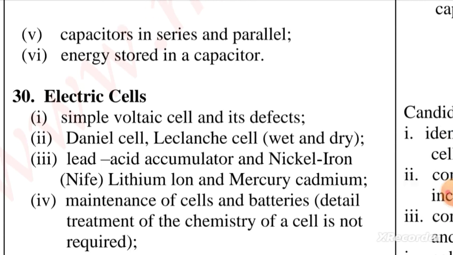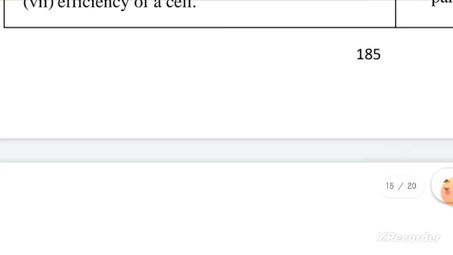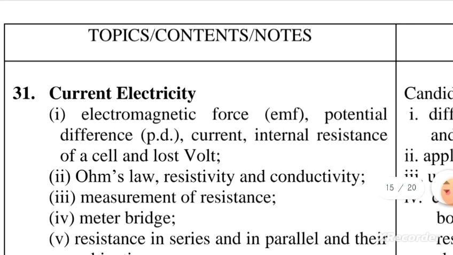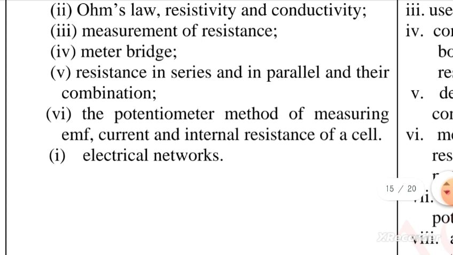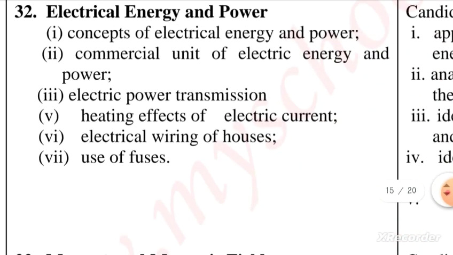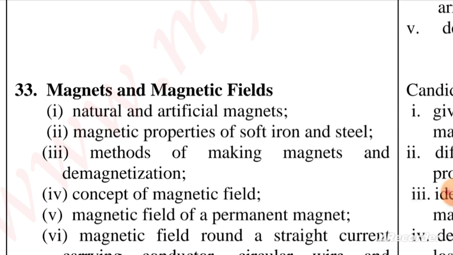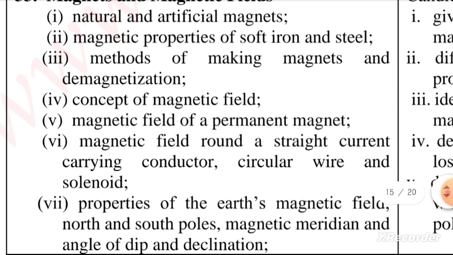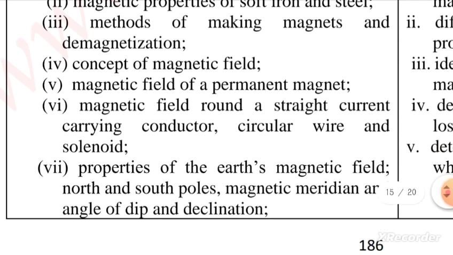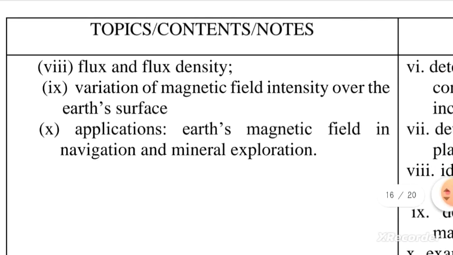The 30th topic for physics is, I'm just giving you your area of concentration if you are writing physics, electric cells. Then the next topic is current electricity. Then electrical energy and power. Then magnets and magnetic fields. You need to know soft iron, steel, North Pole, South Pole, stuff like that.